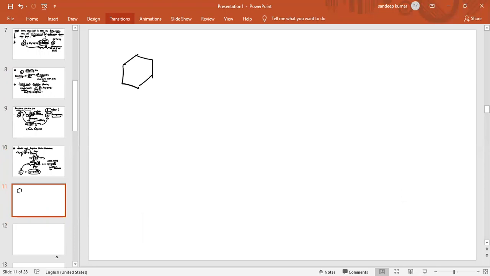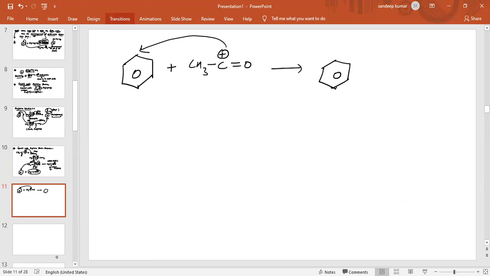So this is basically the benzene, and the carbocation will attack like this. This will attack on one of the carbon atoms. When this attacks on one of the carbon atoms, hydrogen will be removed. So the product obtained is COCH3, which is acetophenone. So this is how the reaction takes place. This is the mechanism of the reaction.